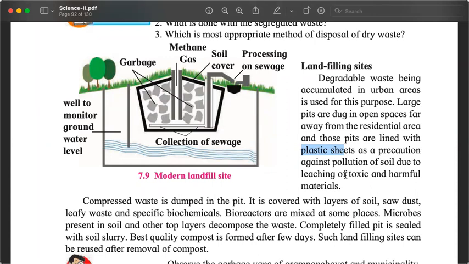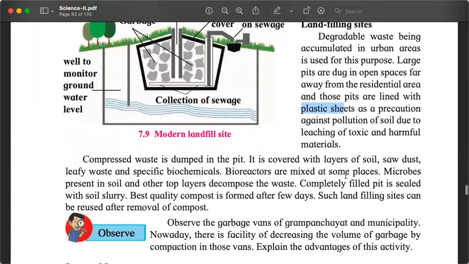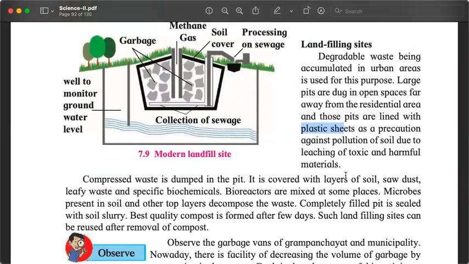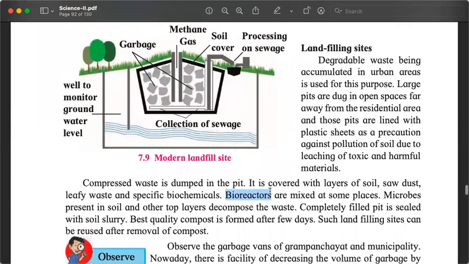But if we use something else along with the garbage, for example, if we use microbes, generally they are now called bioreactors. If we add them to the garbage, then the biodegradation process is faster. And at the end of the biodegradation, what we get is generally called compost, which can also be used as a manure. So we are taking the waste and we are making use of it.